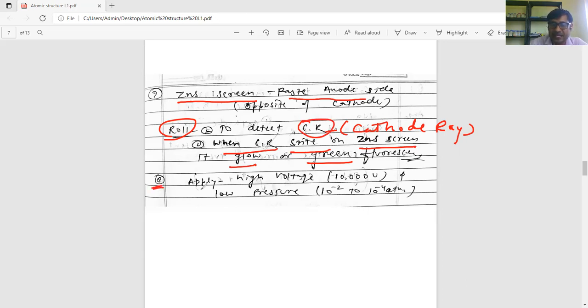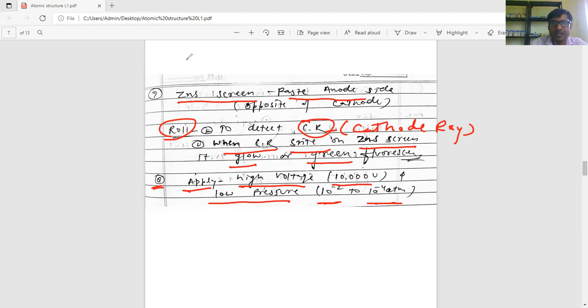And the next thing is that he applied high voltage, approximately 10,000 volt, and low pressure, meaning 10^-2 to 10^-4 atm pressure.